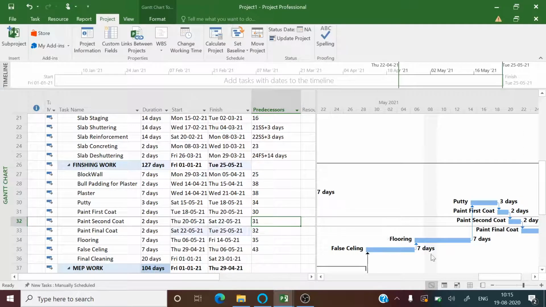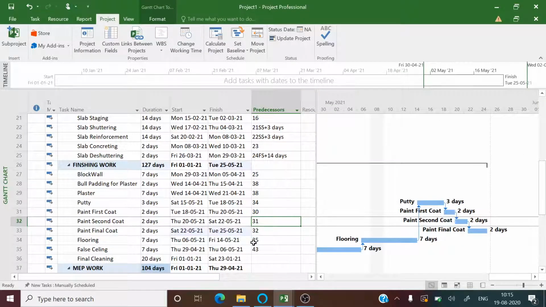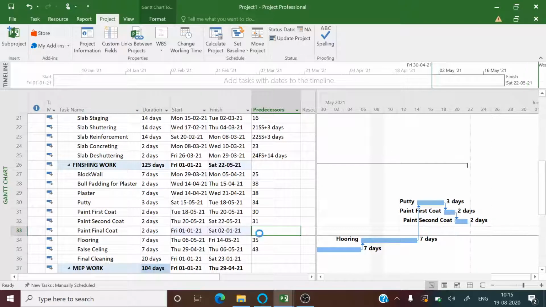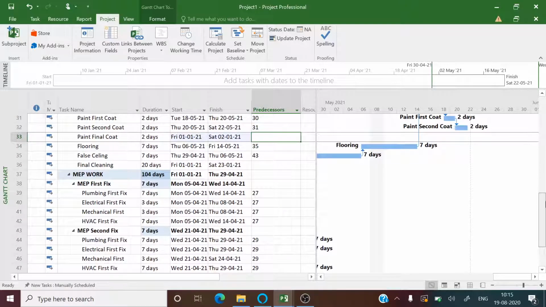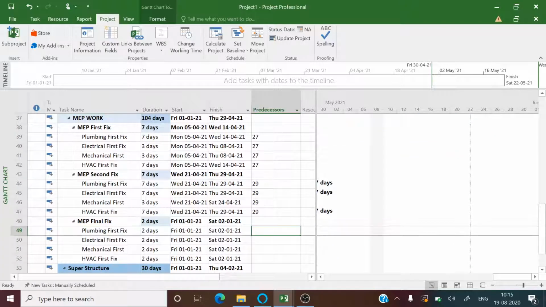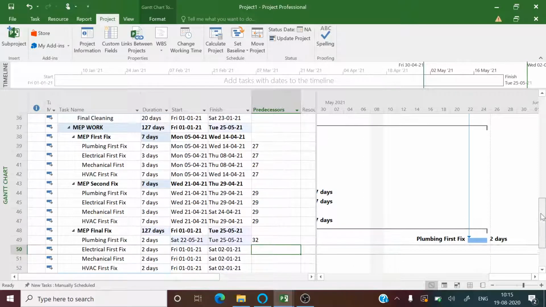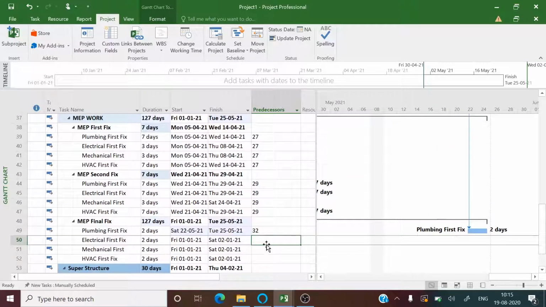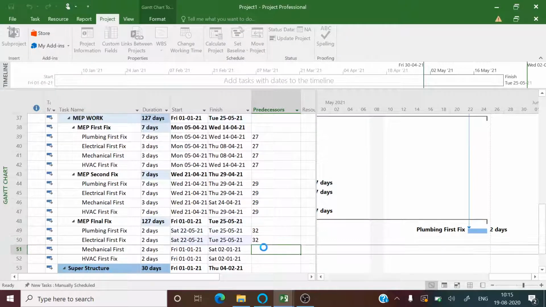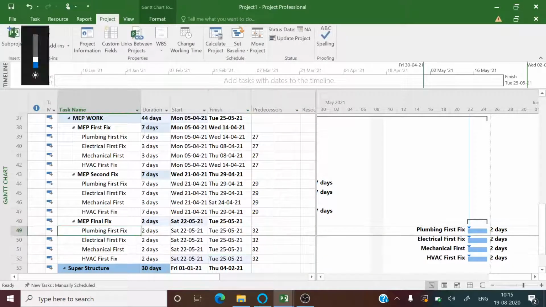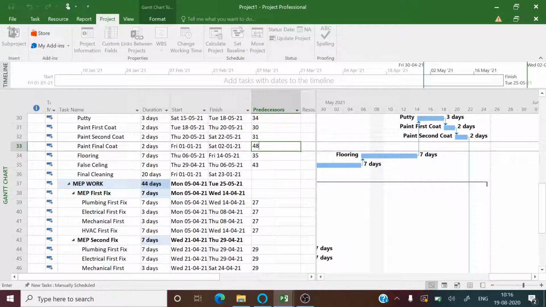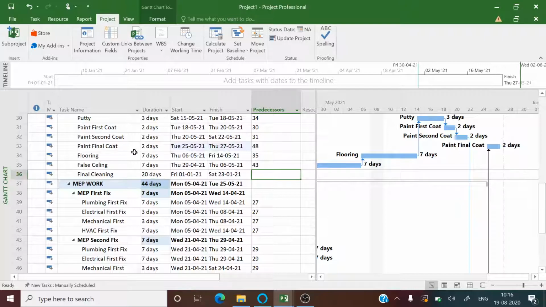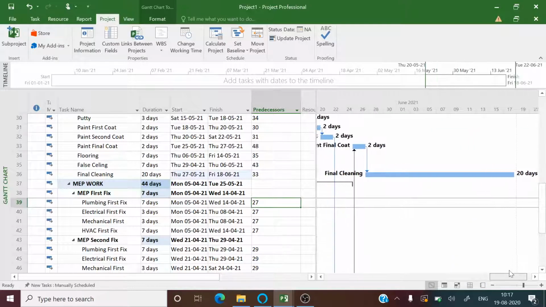Now we also have to ensure that MEP final fixtures must be completed before completing the final coat of paint, and hence we must link the starting of MEP final fix with the activity of second coat of paint, so that the final coat of paint can be done after the fixture gets installed. Now once the MEP final fix is completed, we can proceed with the final coat of paint, and then the final cleaning would be the last activity.